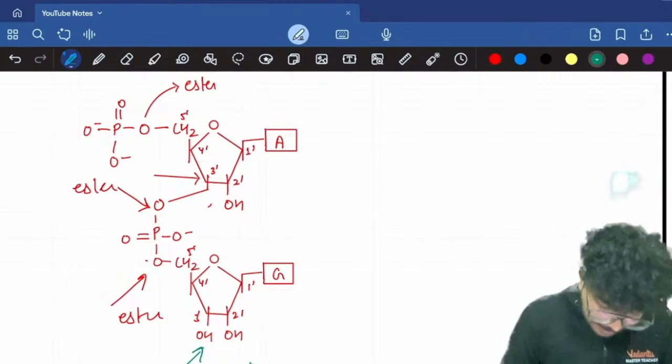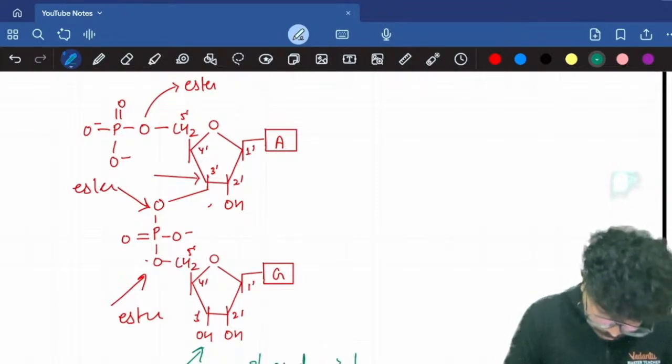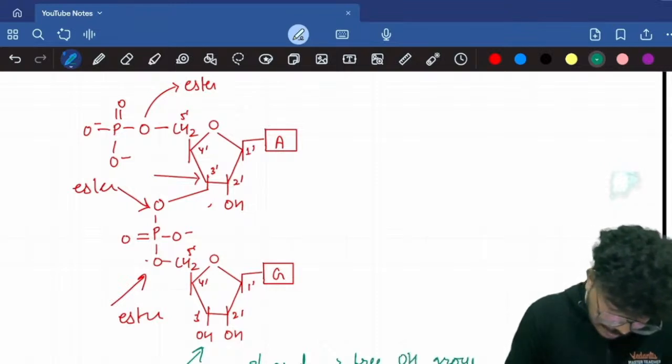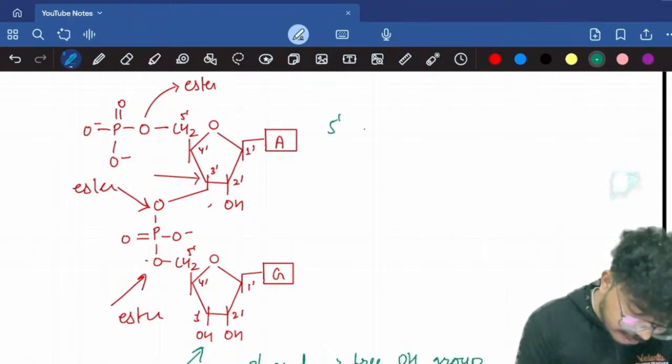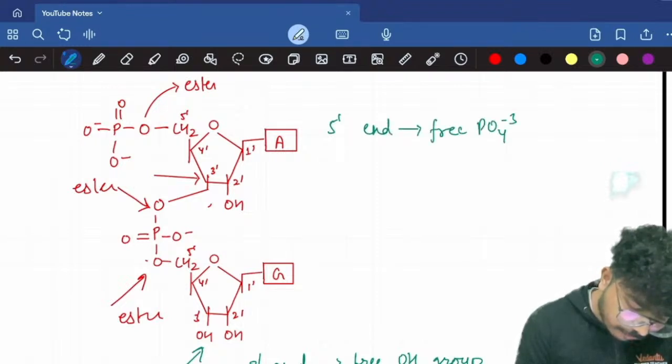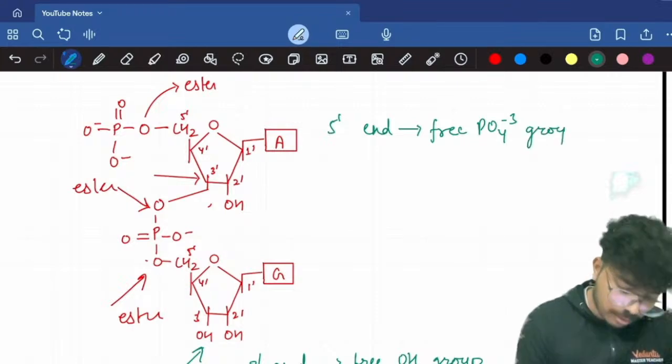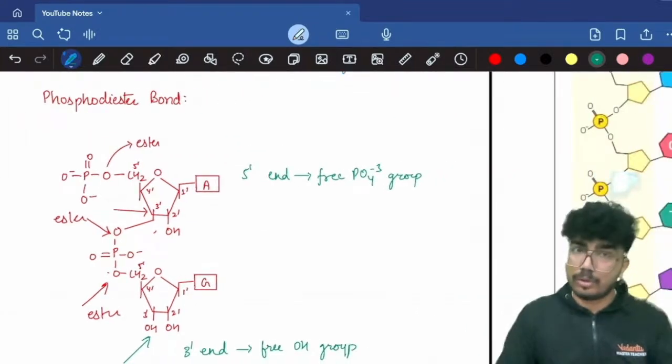So the 3 dash end represents a free hydroxyl group, whereas the 5 dash end represents the free phosphate group. This is what you need to know, correct?